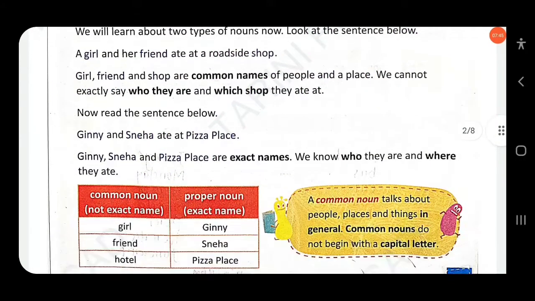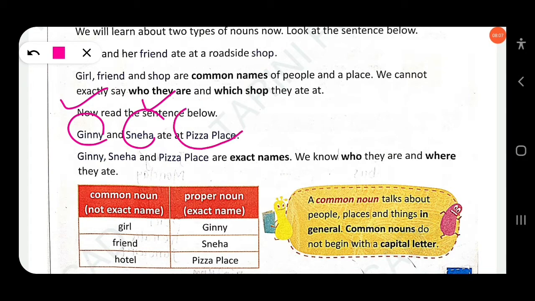So now read the sentence below. Ginny and Sneha ate at Pizza Place. Here Ginny and Sneha refer to the names of particular girls. This is the name of a person, and Sneha is also the name of a person. Okay, so at Pizza Place, it is the name of a hotel, we can say.